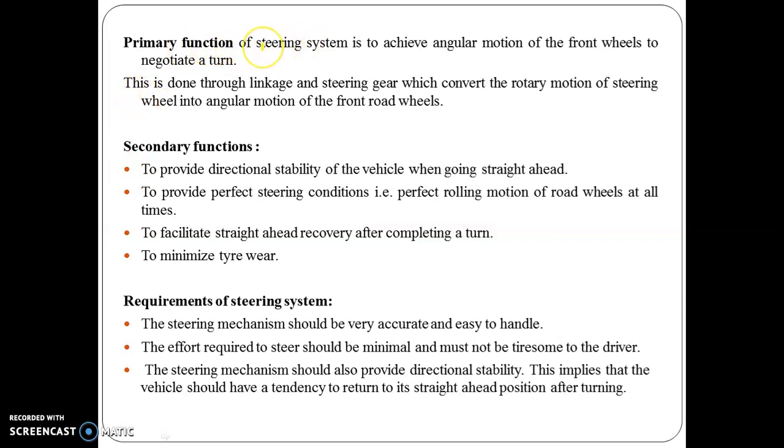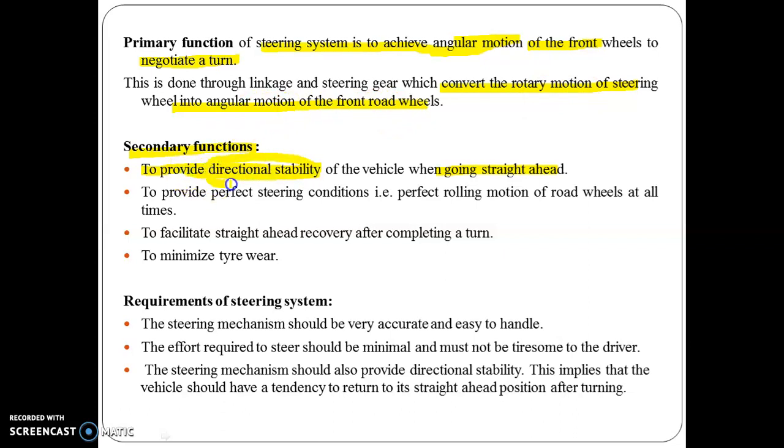As we have already discussed, the primary function is to achieve the angular motion, and that angular motion is achieved by rotation of the steering wheel, which is useful to negotiate a turn. So here it is mentioned: convert the rotary motion of the steering wheel into the angular motion of the front road wheels. Apart from the primary function of the steering system, some of the secondary functions are also important for consideration, that is to provide directional stability of the vehicle when going straight ahead. Not only the movement from rotary to angular motion, but directional stability is also very important.